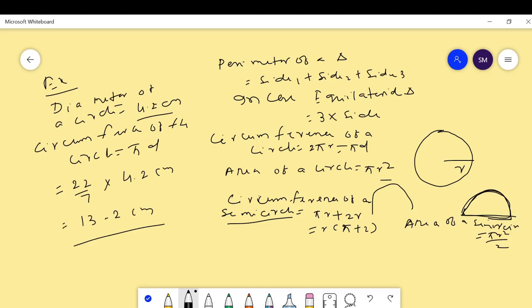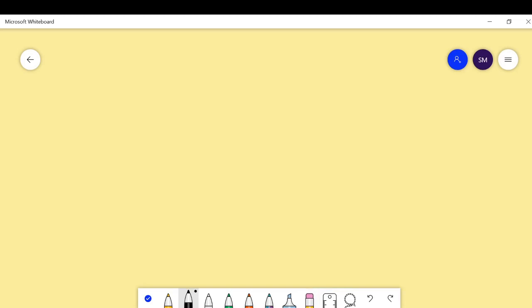Then the area of a circle is pi r square. Find the area of the circle whose radius is given. Suppose this is a circle, area of a circle is equal to pi r square.